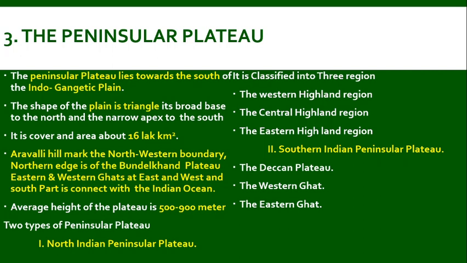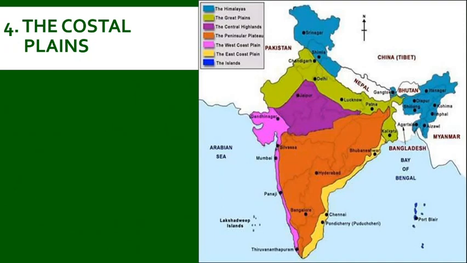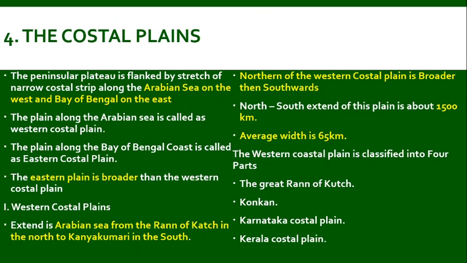There are two types of peninsular plateau. The Northern Indian Peninsular Plateau is classified into three regions: the Western Highland region, the Central Highland and the Eastern Highland region. The Southern Indian Peninsular Plateau is classified as the Deccan Plateau, the Western Ghat and the Eastern Ghat. The coastal plain. The Peninsular Plateau is flanked by a stretch of narrow coastal strip along the Arabian Sea on the west and Bay of Bengal on the east. The plain along the Arabian Sea is called West Coastal Plain. The plain along the Bay of Bengal is called East Coastal Plain. The eastern plain is broader than the western coastal plain.